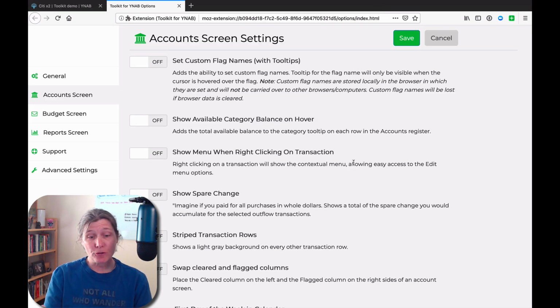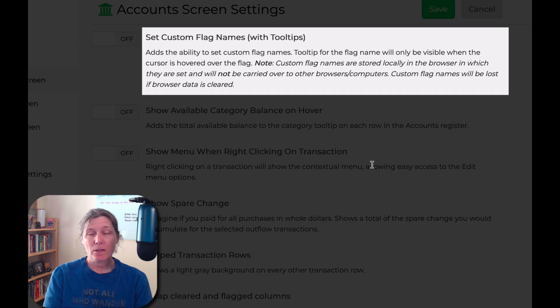So circling back to a setting that does have a big impact that we can see and we don't have to look closely, the next setting is set custom flag names with tooltips. Now, there's a description here. You can see it's longer because they have a caveat in here. This setting is really cool. It's pretty interesting, but it does not transfer beyond your browser.